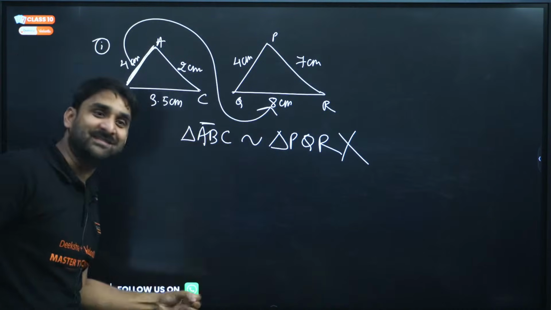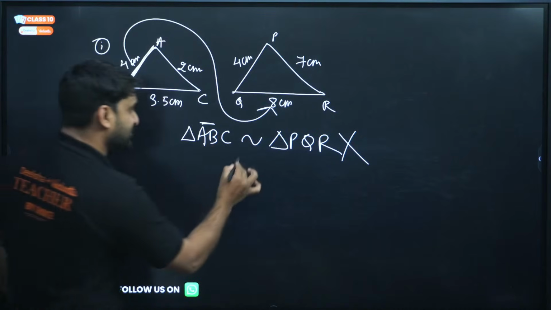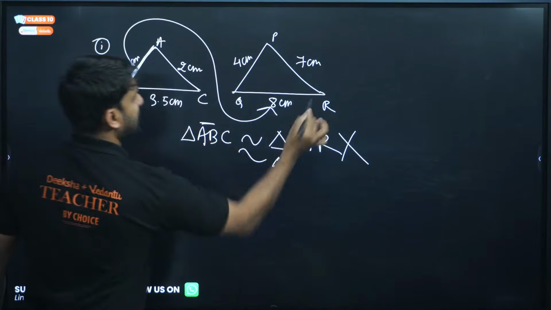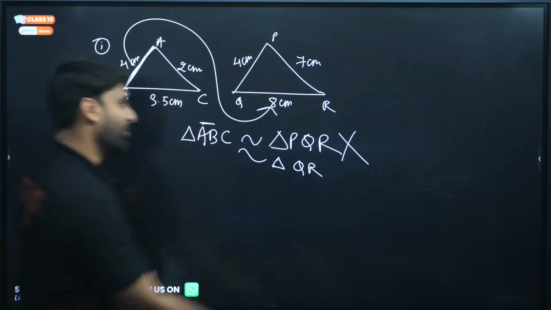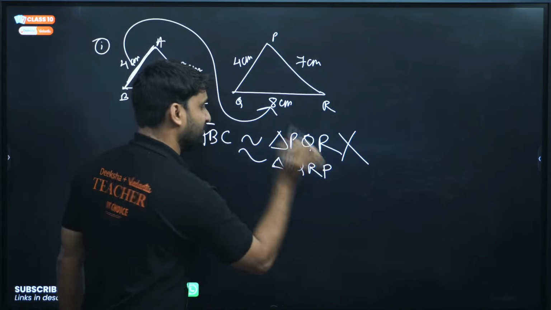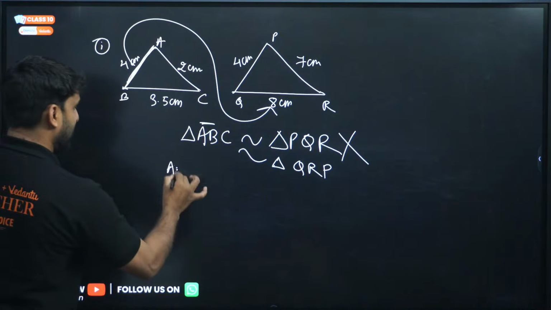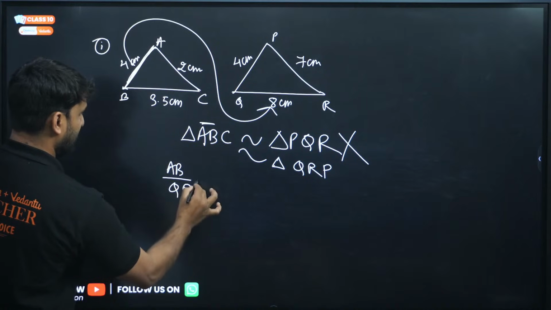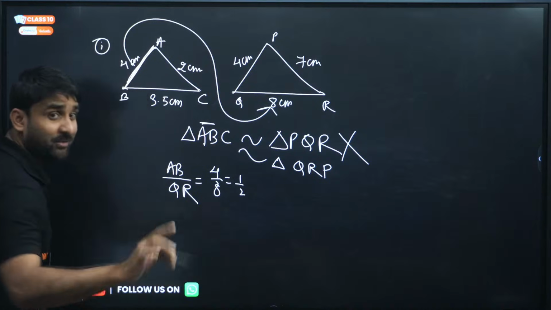So it indicates that if you are starting this triangle name from AB, then for AB, which is the corresponding side? This is QR, and only one vertex is left, so we can put here RP. Now you can verify. If we write AB divided by QR, this is 4 by 8, which is equal to 1 by 2.